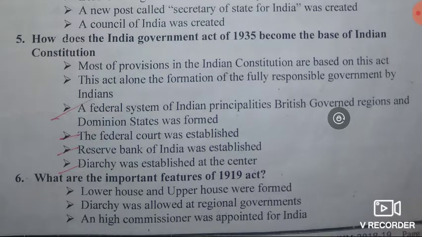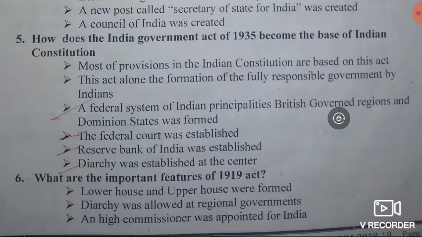Then the sixth question, what are the important features of 1919 Act? Answer. In the important features of 1919 Act, we can see the Indians took active part in the First World War. Lord Montagu was the Secretary of State, isn't it?